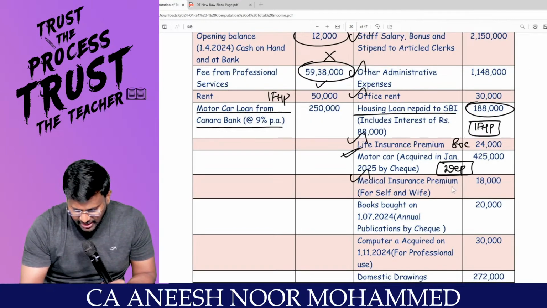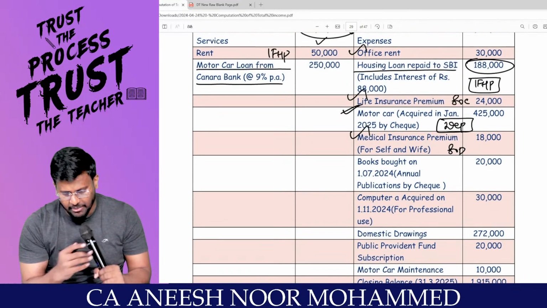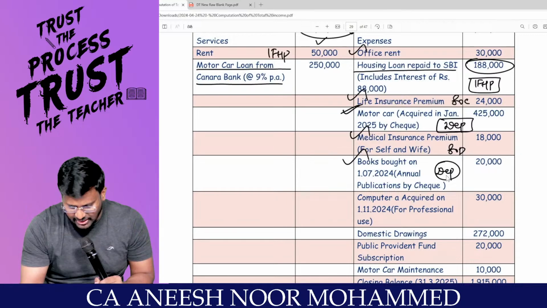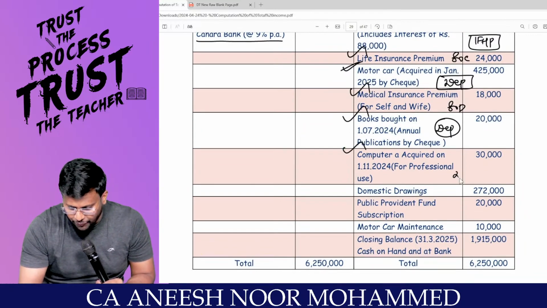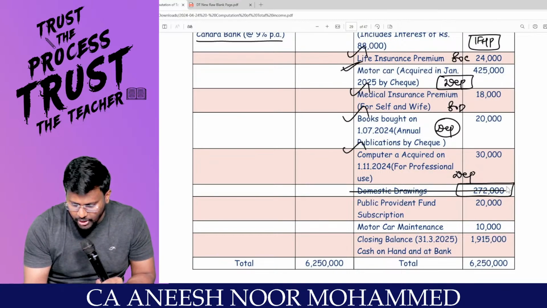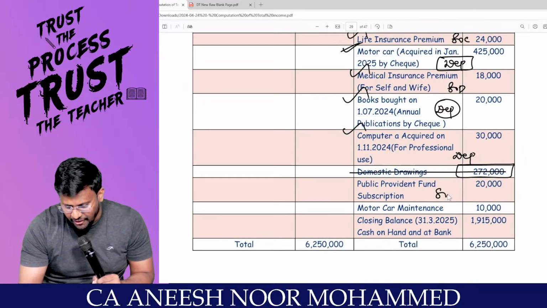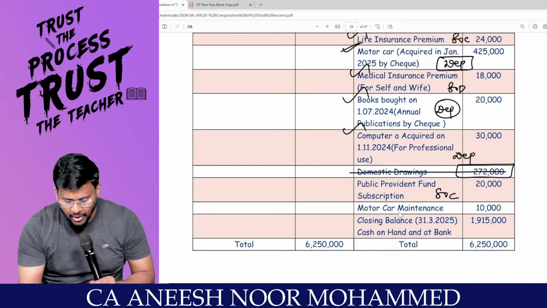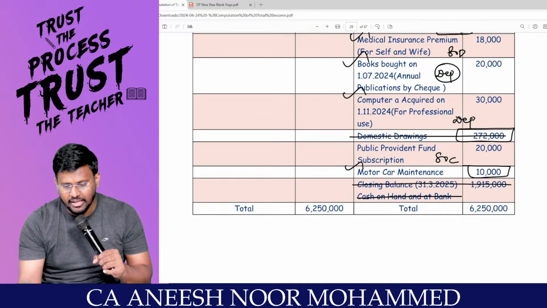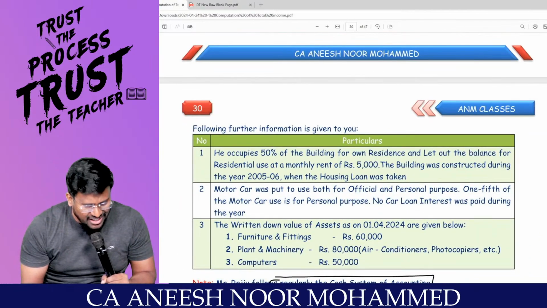Yes, sir. Medical insurance premium paid, 80D can be claimed, correct? Books, depreciation can be claimed, correct? Computer acquired, depreciation can be claimed, correct? Domestic drawings, are you with me? PPF, 80C can be claimed, correct? Motor car maintenance can be claimed as a deduction. Closing balance is an asset. It is neither income nor expense, right?